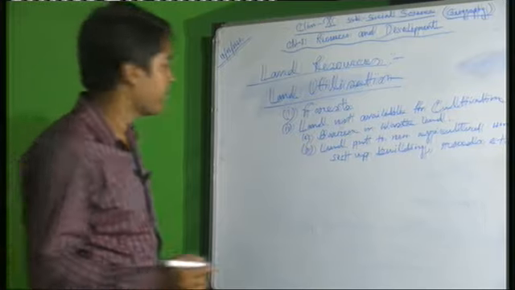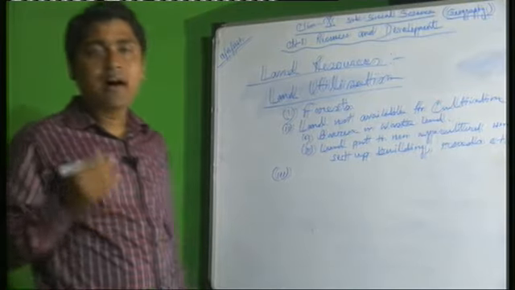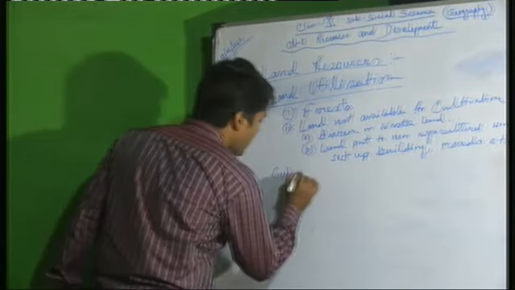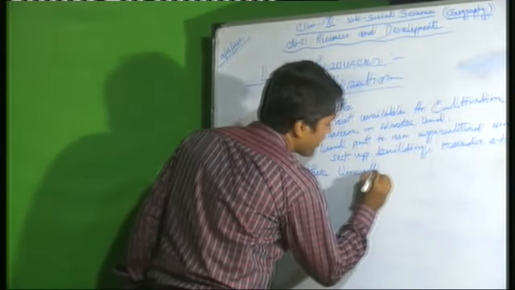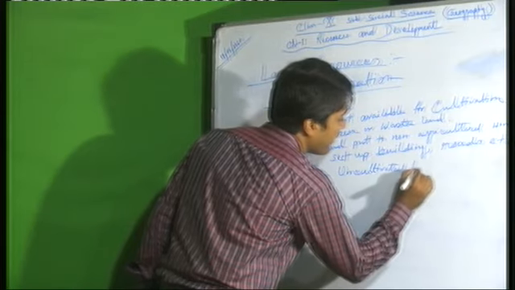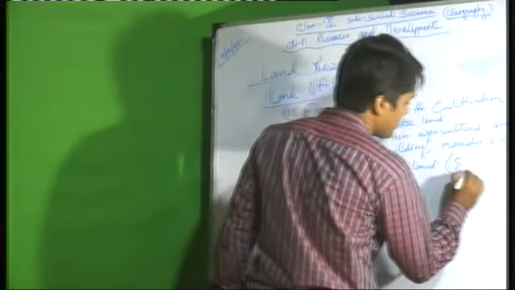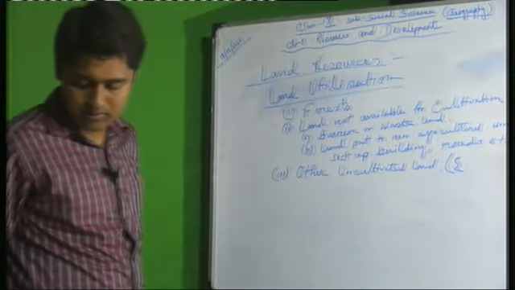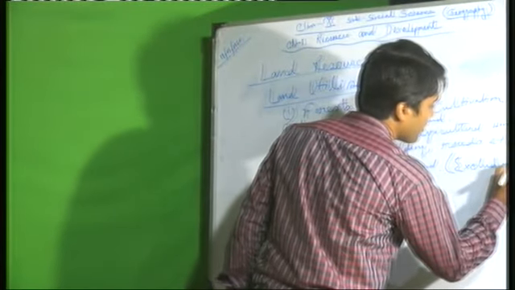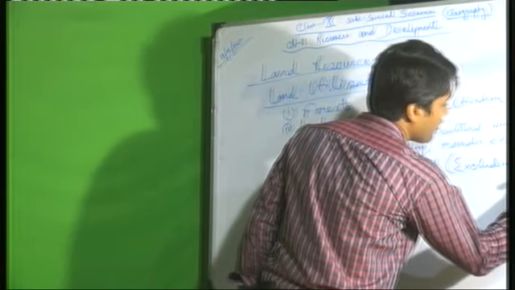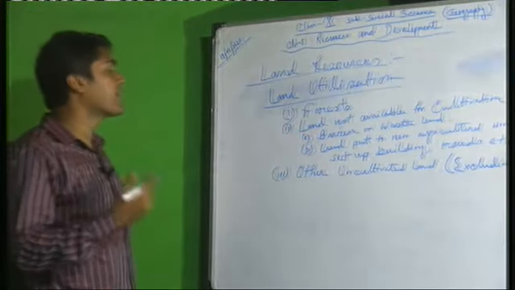Now another, number 3, other uncultivated land excluding fallow land.